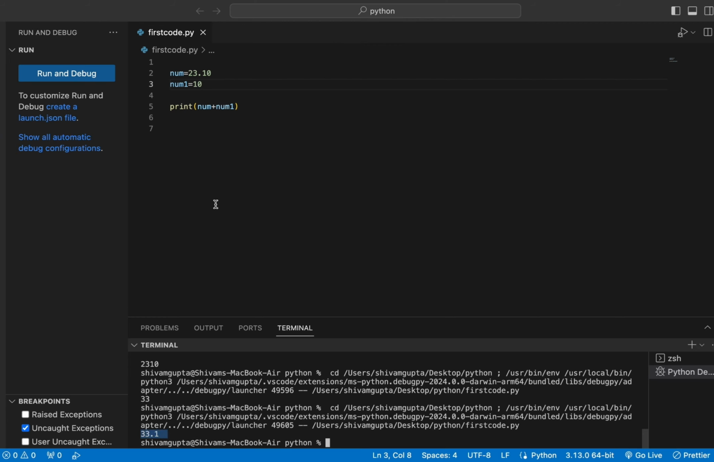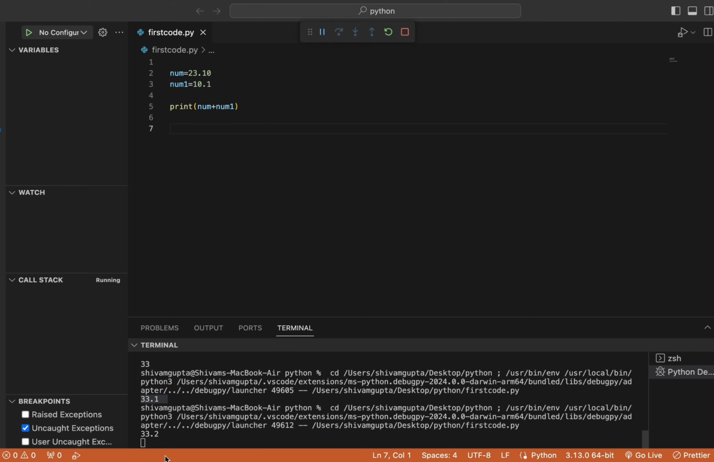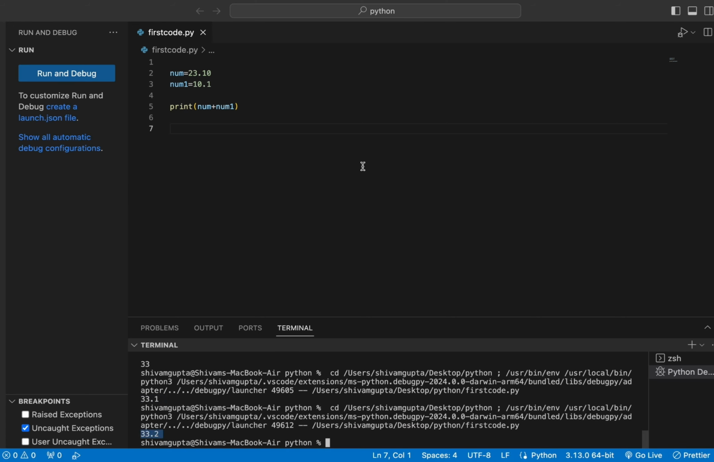So now our output will also act as a double. Let's write 10.1 for the second number. Now let's rerun this code again. Here you can see the output 33.2. So this is what we have learned, which is a double. String done, integer done, double done. Now let's move to the notes of Python that I have shown you.